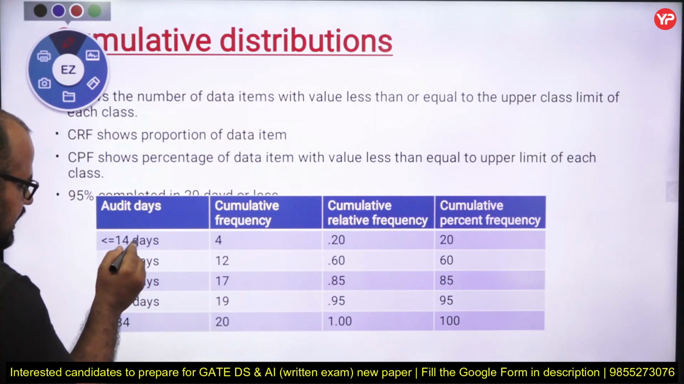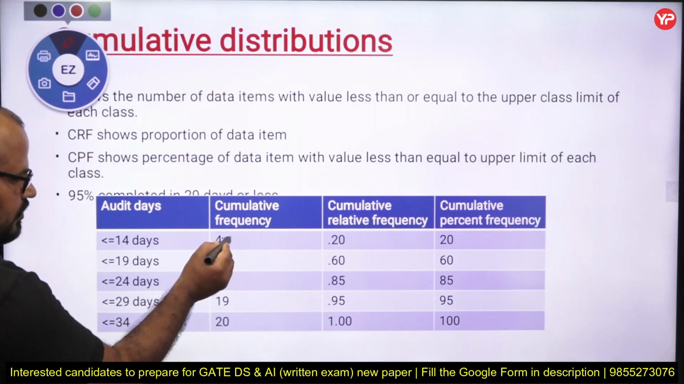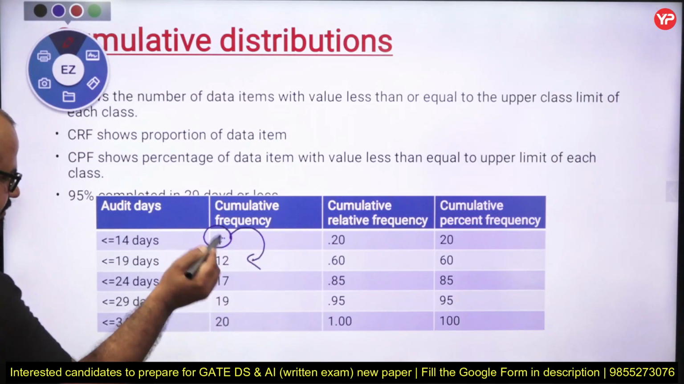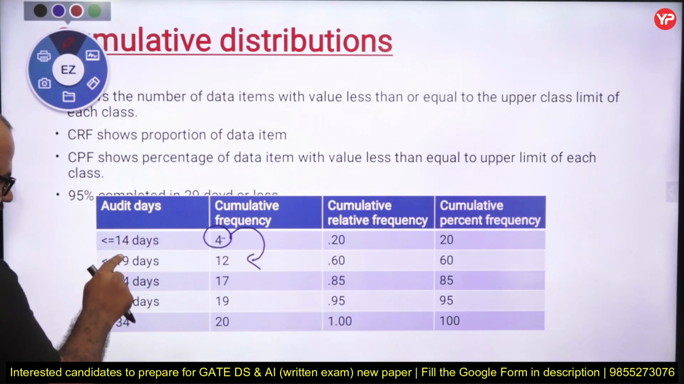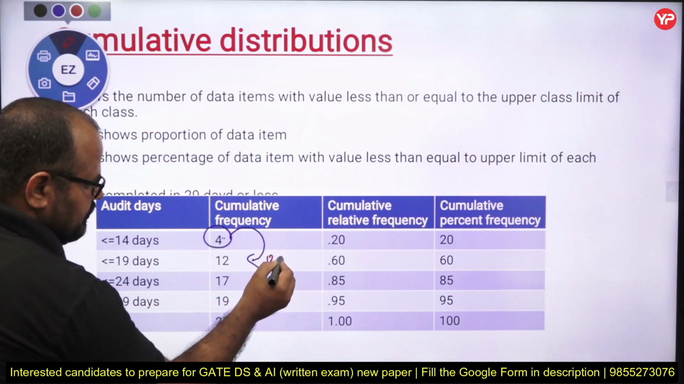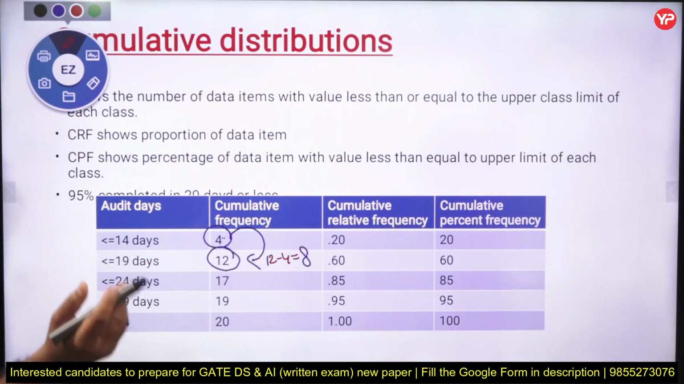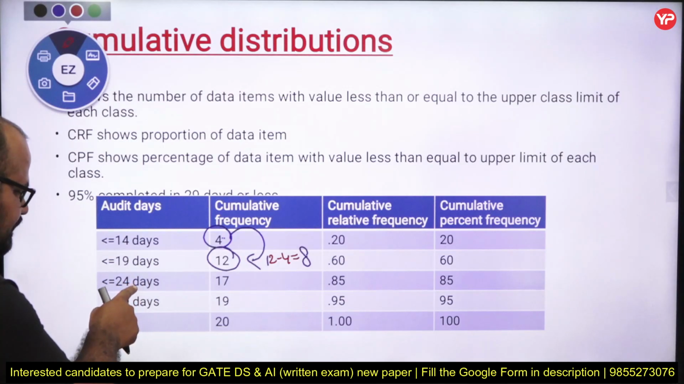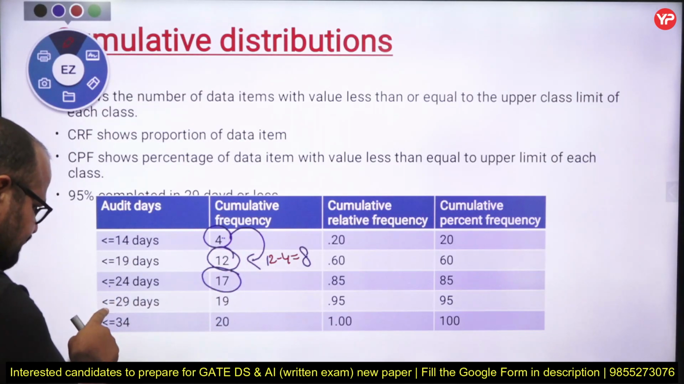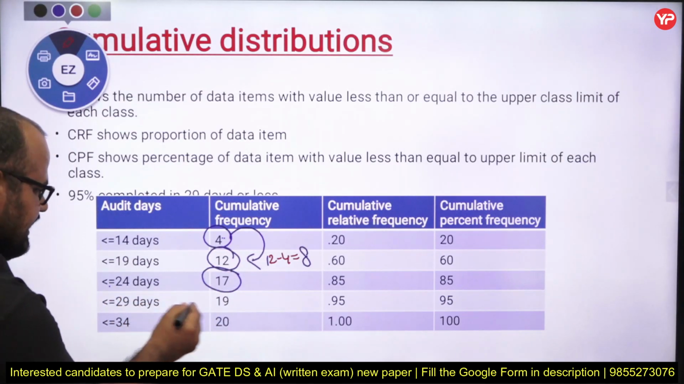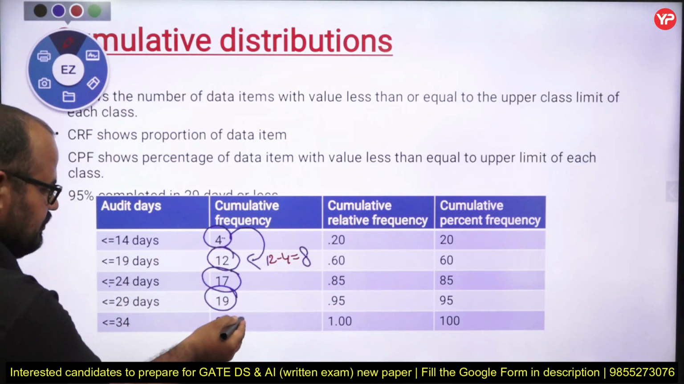Here keep in mind that the auditing which takes less than or equal to 14, that is 4, is also included here. It means the number of auditing which takes 15 to 19 is 12 minus 4, which is 8. So 8 plus 4 is 12. That is the meaning of cumulative. Next, the number of auditing which take less than or equal to 24 days is total 17. The number of auditing which take less than or equal to 29 days is 19, and the number of auditing which take less than or equal to 34 is total.